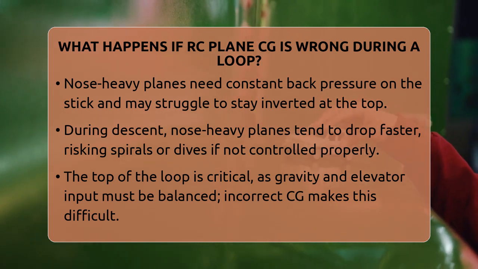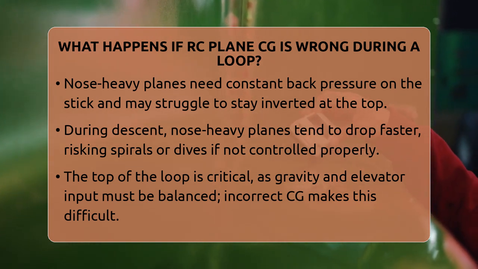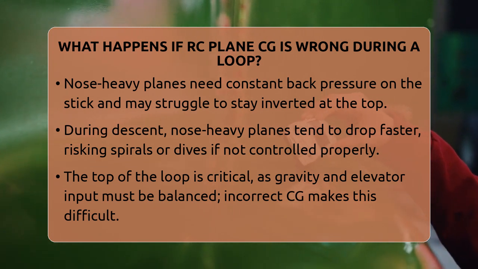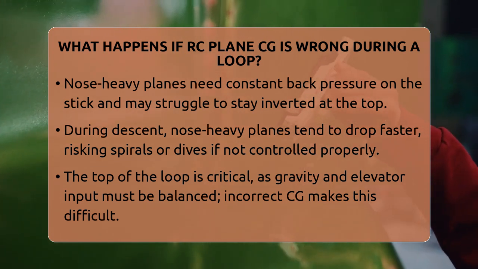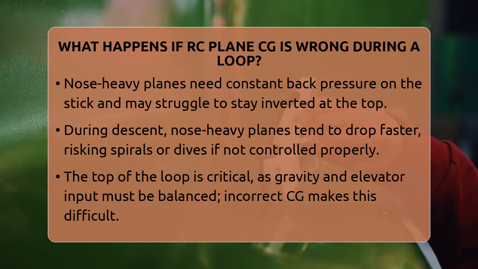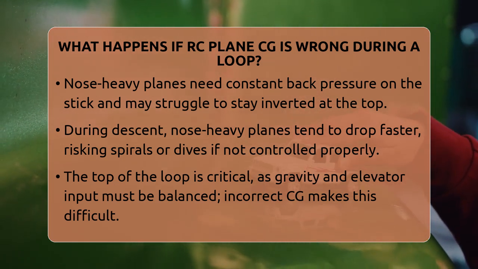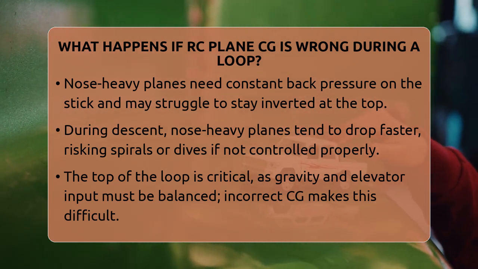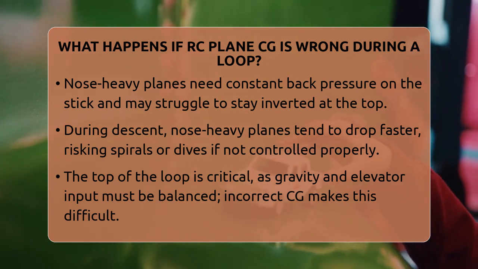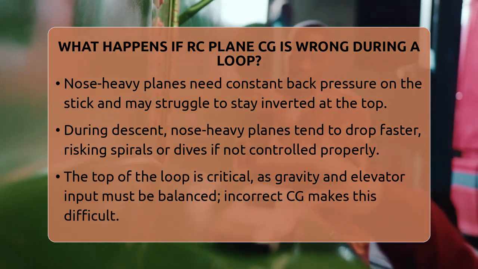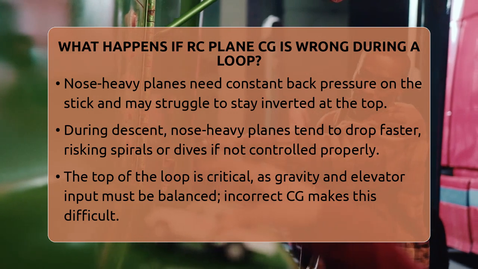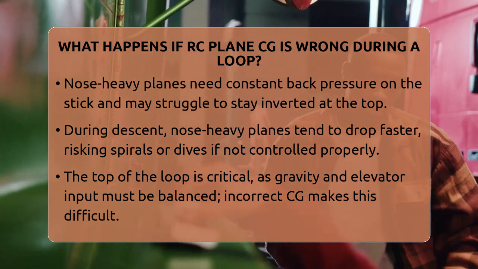The most critical part is at the top of the loop, where the plane is upside down. Here, gravity pulls the plane downward, and the elevator must be adjusted just right. If the CG is off, the elevator input needed to keep the plane on a smooth path becomes either too much or too little. This can turn a nice loop into a sloppy spiral or a dive.